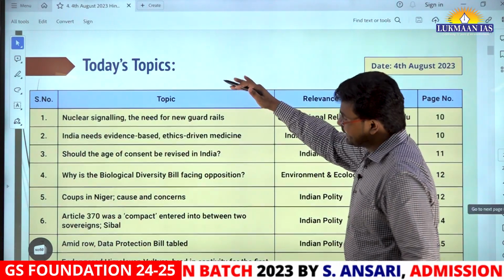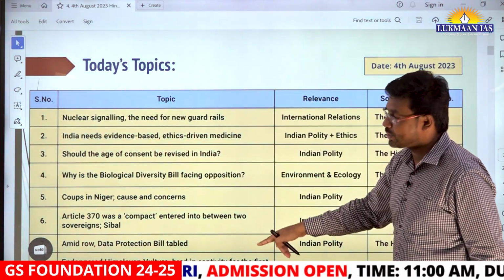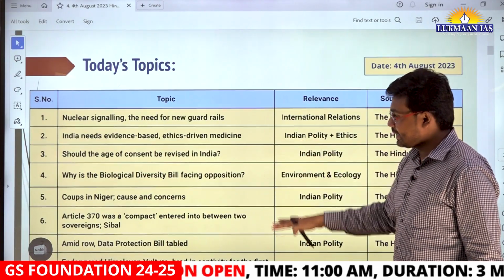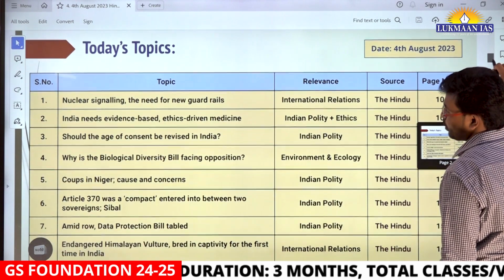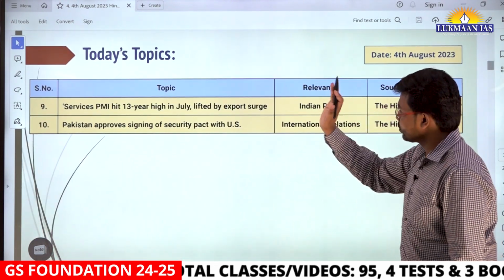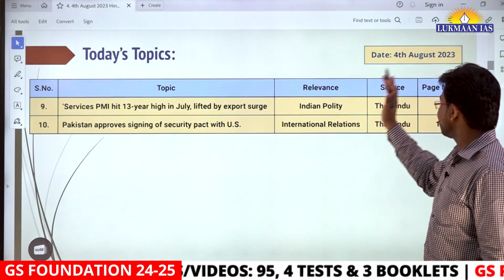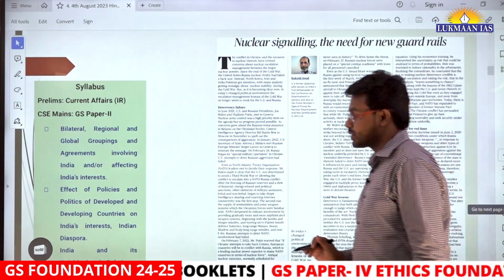And these are the list of articles that we have included in today's discussion. There are 8 articles that are listed in this page, and apart from this there are few more articles also that we are going to cover. So these are other articles that we are going to cover. The name of the articles, their relevance, and also page number is mentioned. So let's start the discussion for the first topic.